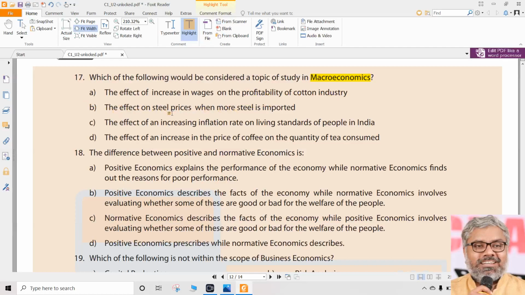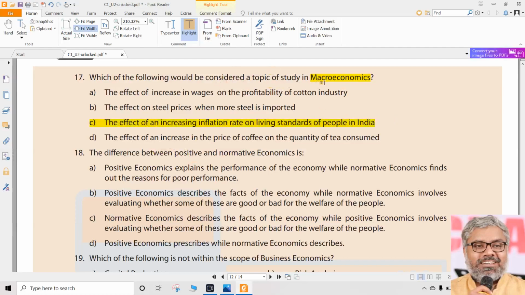Steel prices. Price is something that is a point of demand and supply, which is a microeconomic concept. The C option says the effect of increasing inflation. We got our word. Inflation, we see the word and automatically know that is macroeconomics. Unemployment, inflation, interest rates, tax rates, foreign exchange rates, all these things are macroeconomic things. So when we read that theory carefully, we can understand these words are automatically indicating macroeconomics. So the correct option here is C.